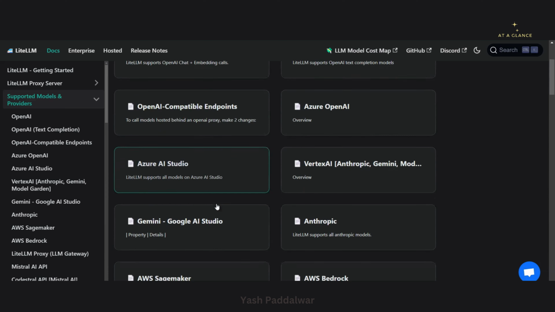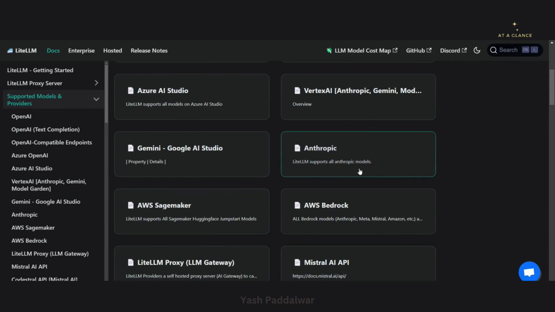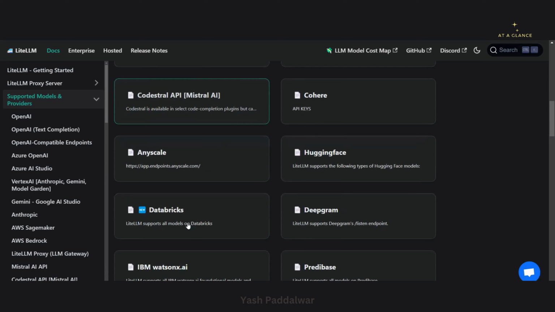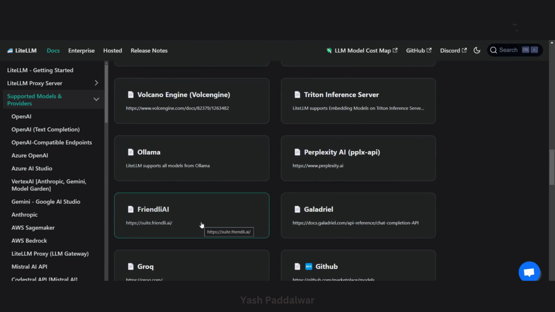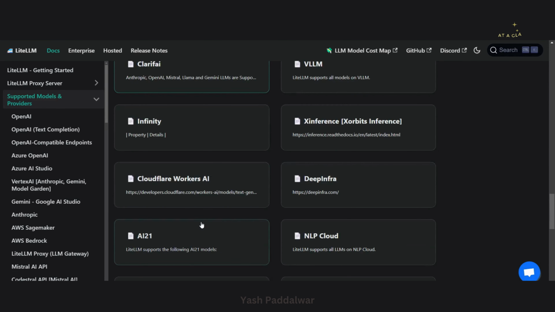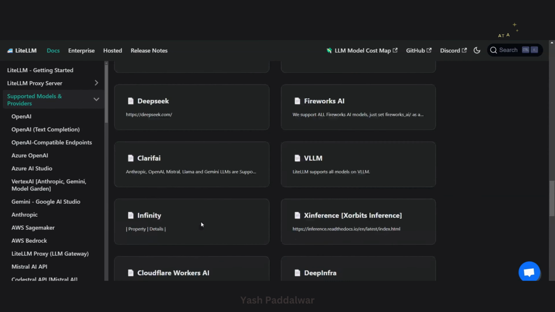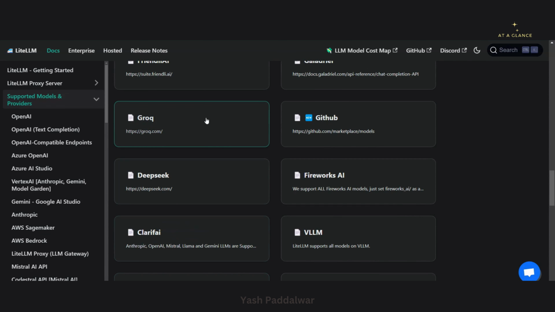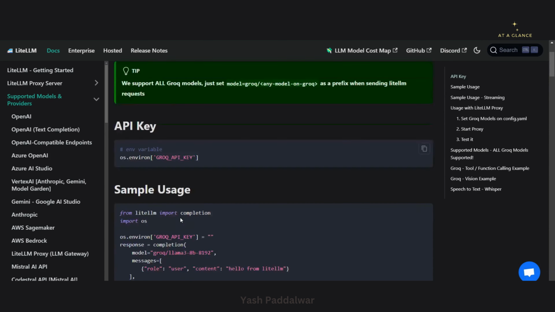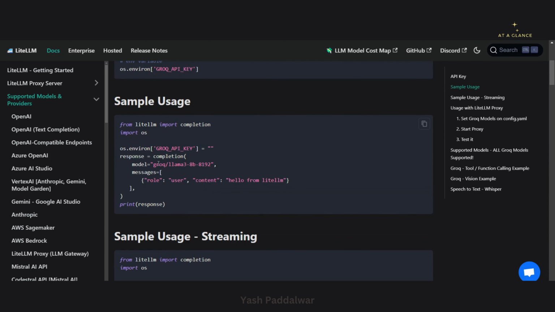OpenAI text completion, Azure OpenAI, Gemini, Anthropic, Mixtral, then Hugging Face. You can have a look at your source. Let's say I want to access the language model from Groq. I simply click on Groq, and here you can see we have the provider name.